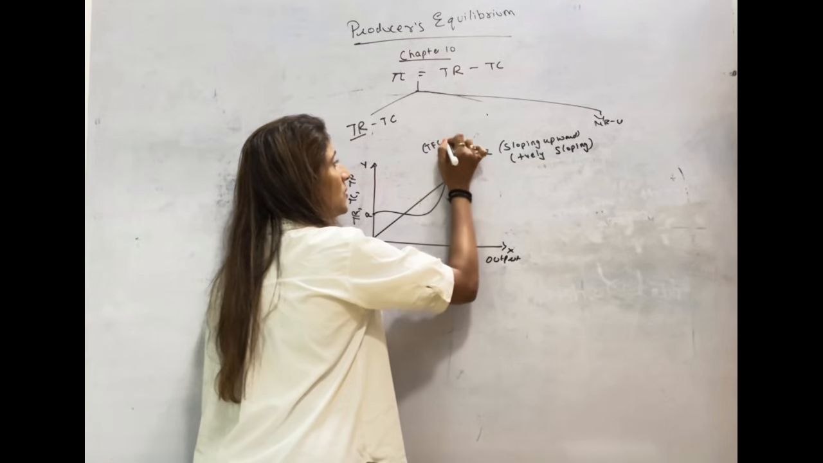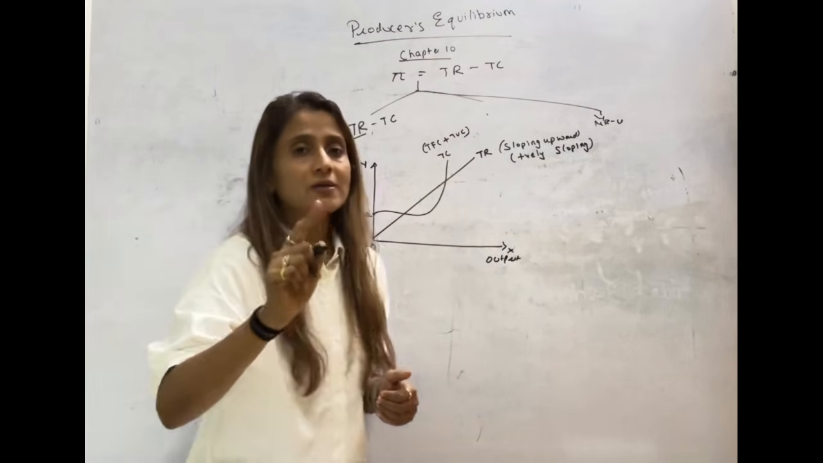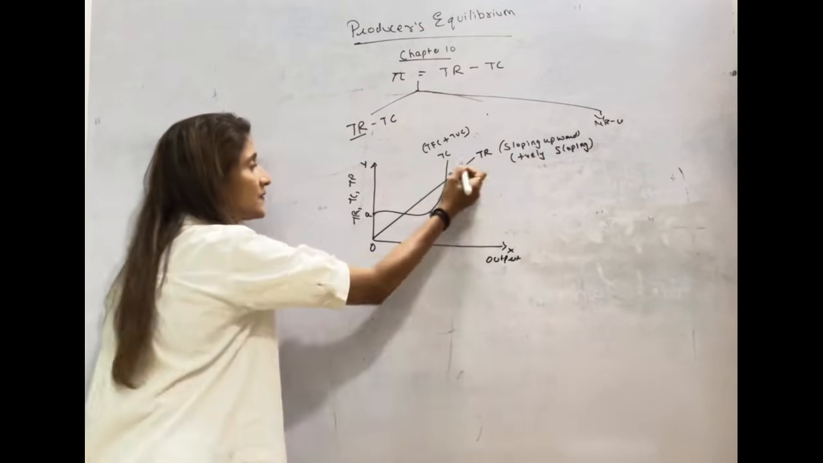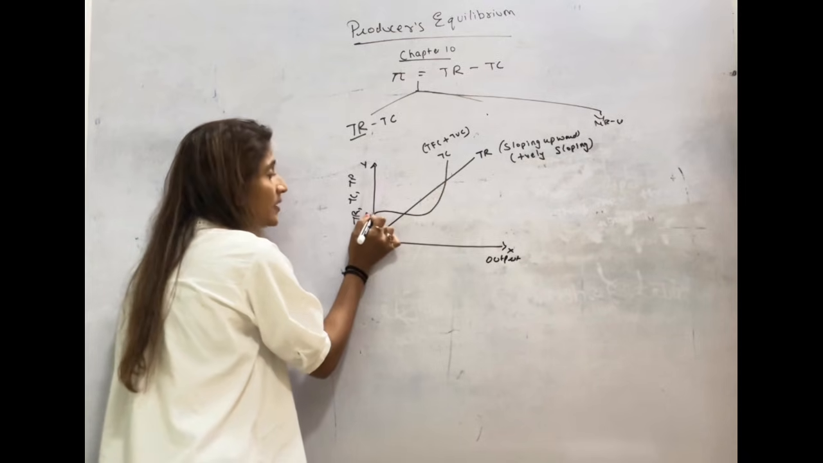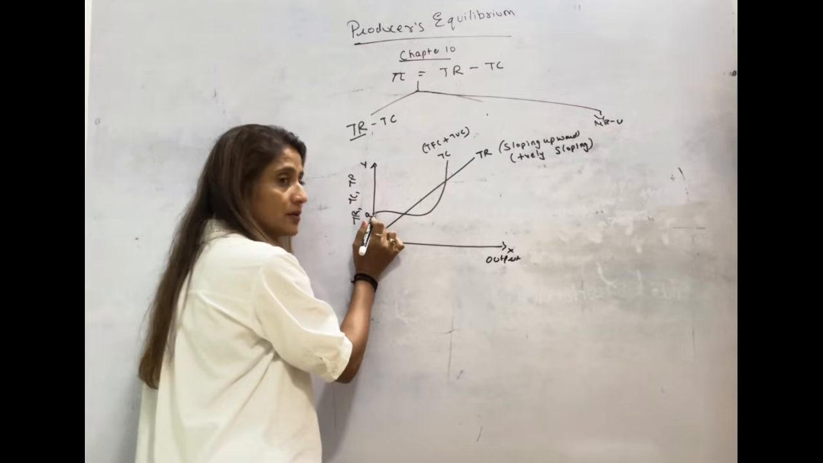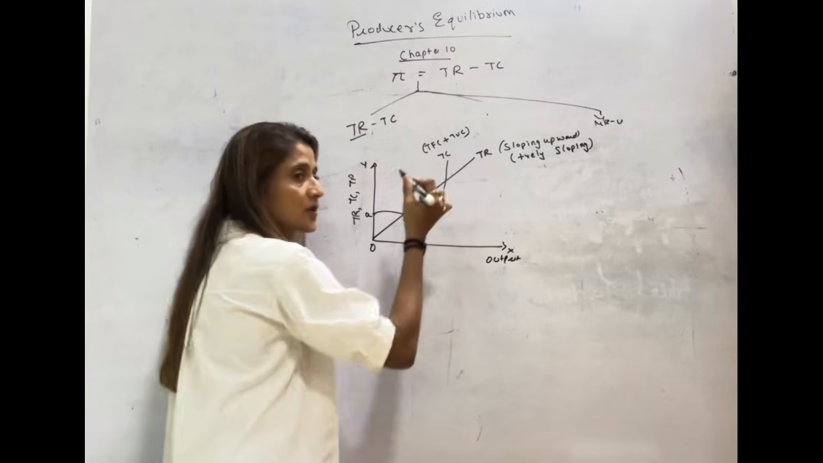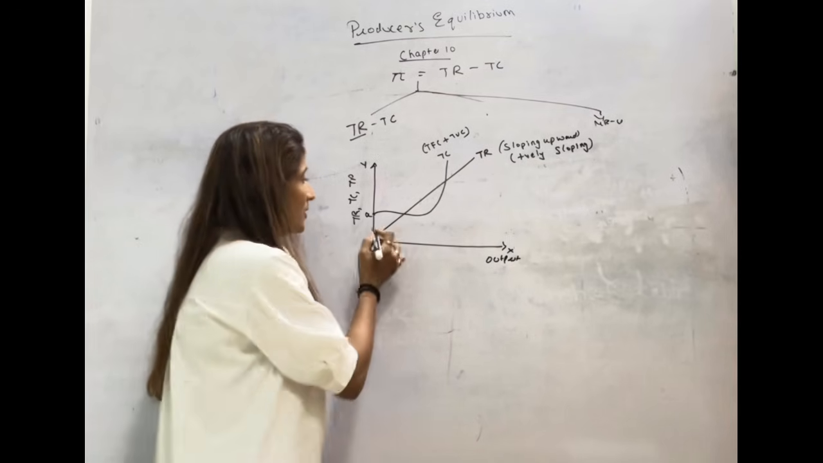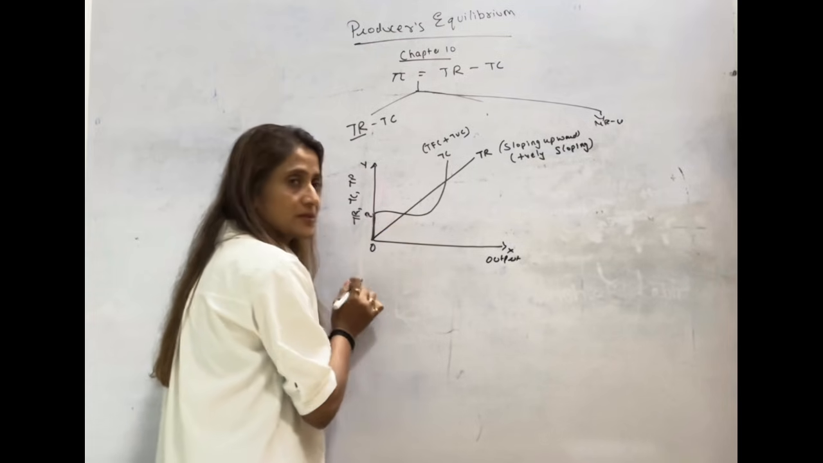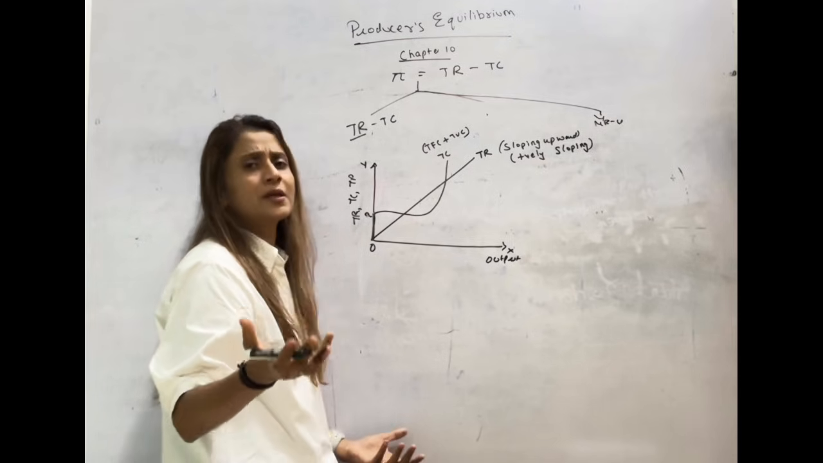Total cost is the sum total of total fixed cost and total variable cost. Your total fixed cost is never going to be zero. That is why total cost doesn't start from zero. It starts from point A. Why does total cost start from point A? Because your total cost is inclusive of total fixed cost and total variable cost. So this gap represents total fixed cost. We can call it autonomous cost also, because total fixed cost is going to be incurred irrespective of your output.